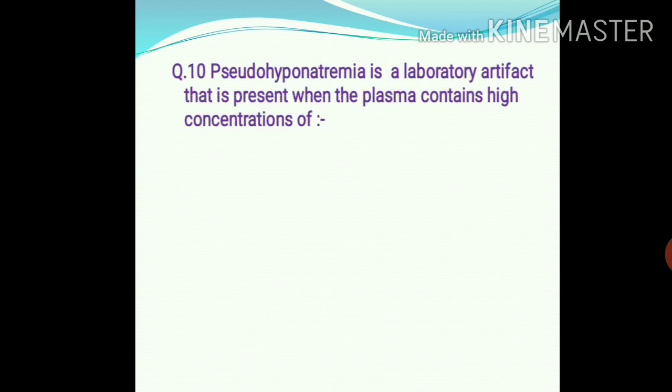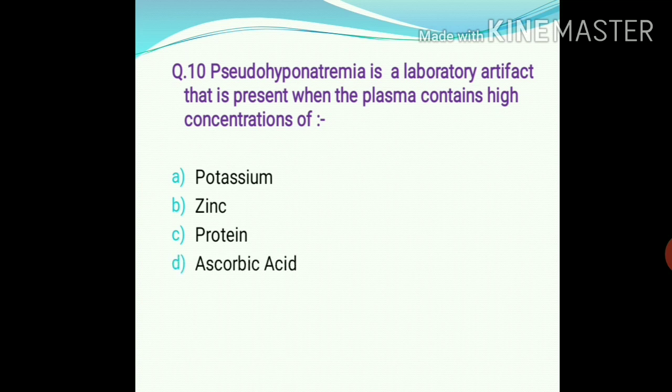Next, question number 10. Pseudo-hyponatremia is a laboratory artifact that is present when the plasma contains high concentration of potassium, zinc, protein, and option D is ascorbic acid. So the right answer is C, that is protein.